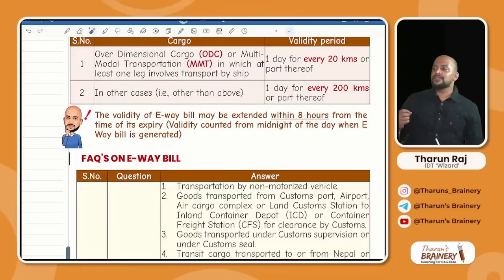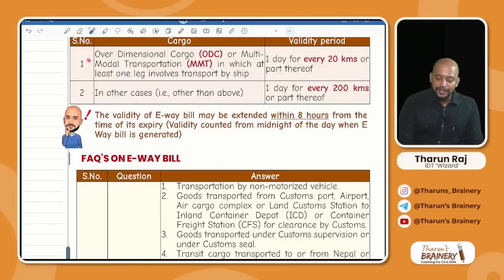So once the e-way bill is generated, the validity starts from the midnight of the day it is generated to the midnight of the next day as 1 day. For example, today morning 4 o'clock the e-way bill is generated. So today midnight to tomorrow midnight, and again tomorrow midnight to the day after tomorrow midnight. Like that the validity will be counted.